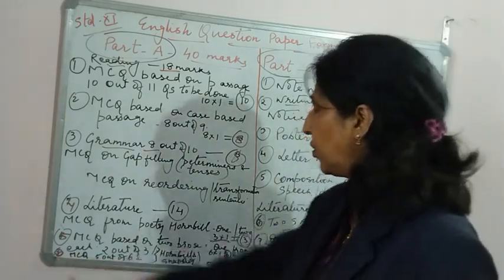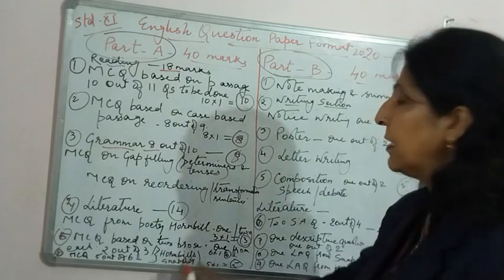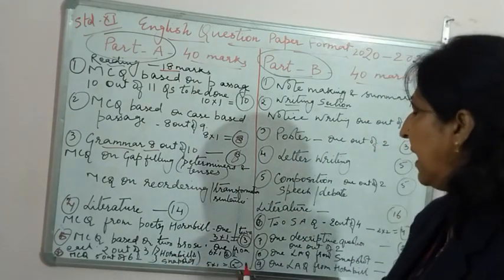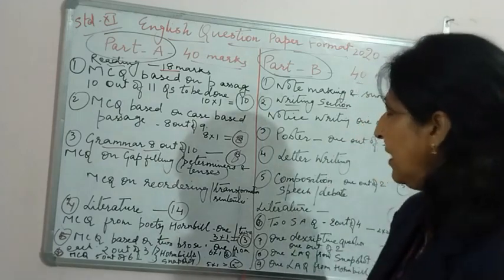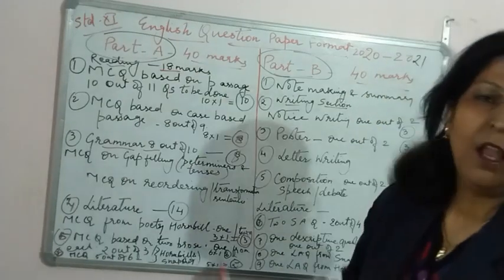So this will also be MCQs. Okay, Hornbill snapshot from both, and then it will be of 5 marks. Okay, so 5 into 1 is 5 marks, so it comes to total 40 marks.